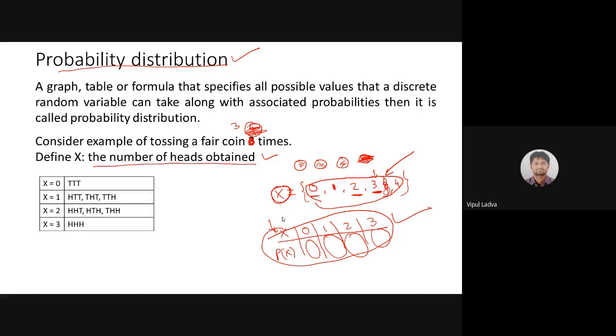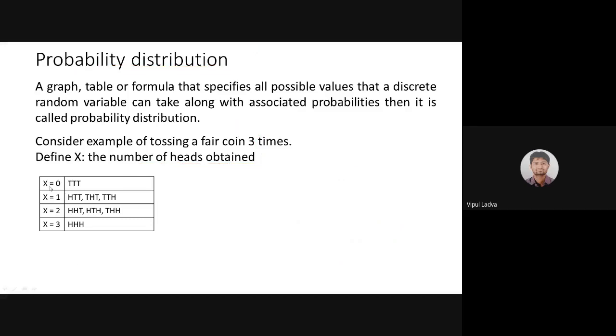If I'm tossing 3 coins at a time, then x can take the values 0, 1, 2 and 3. These are the favorable outcomes for x equals 0: if I'm getting T T T, none of the coins is a head, so x is 0.